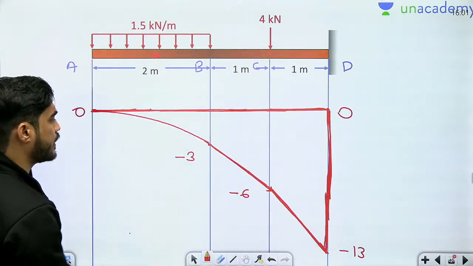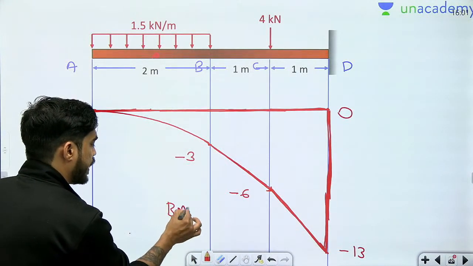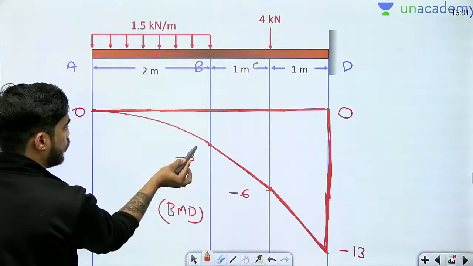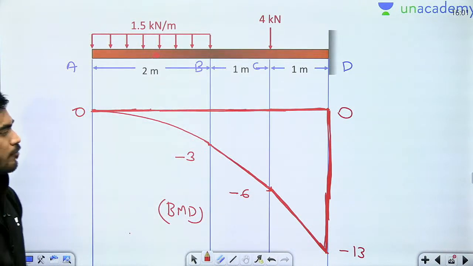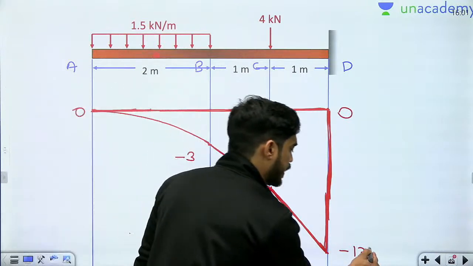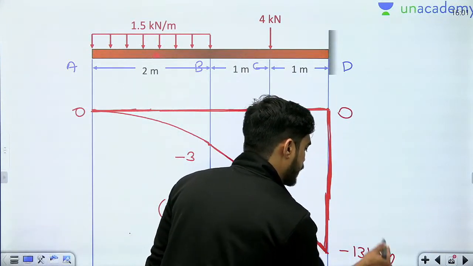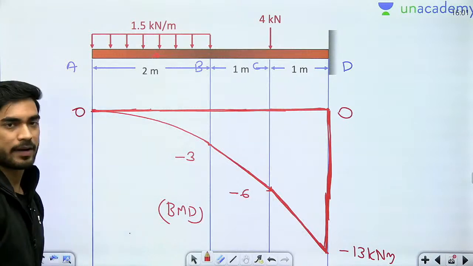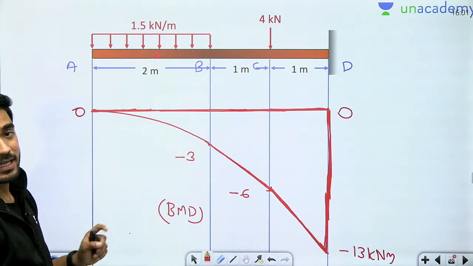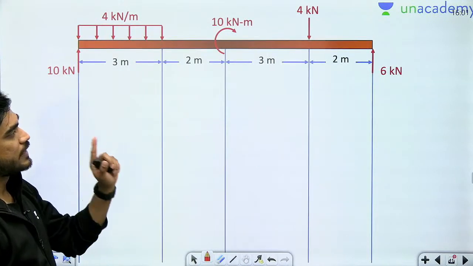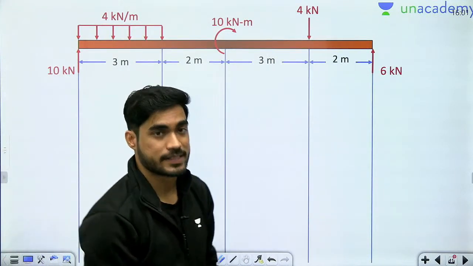So beta, this is the bending moment diagram. Parabola, straight line, straight line. Where are you getting the maximum bending moment? Here, minus 13 kilonewton meter. This is the maximum bending moment. So this is the shear force and bending moment diagram in case of a cantilever beam. Let's see the shear force and bending moment diagram of a simply supported beam.